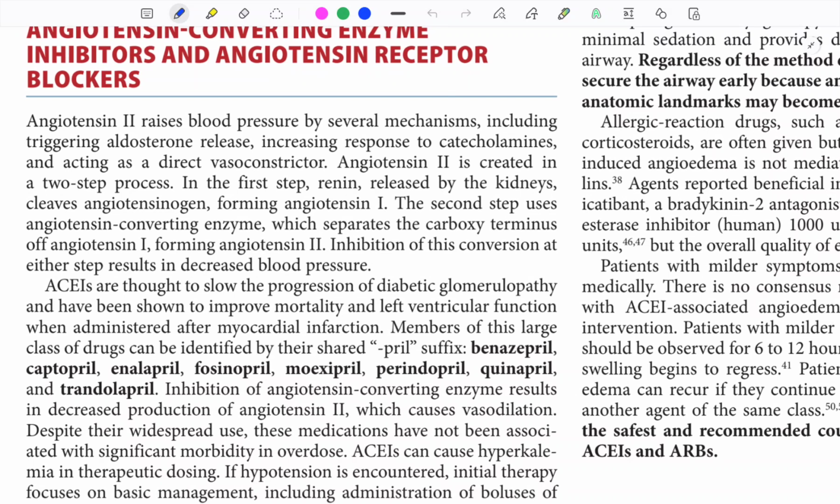Allergic reaction drugs such as epinephrine, antihistamines and corticosteroids are often given but are not likely beneficial, because ACE inhibitor angioedema is not mediated by histamine or immunoglobulins. Agents reported beneficial are icatibant, a bradykinin 2 antagonist, C1 esterase inhibitor, and fresh frozen plasma. What to give? Icatibant, C1 esterase inhibitor and FFP. After angioedema, discontinue the ACE inhibitors and ARBs.